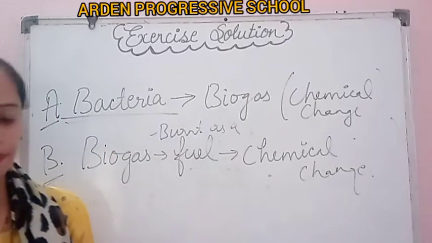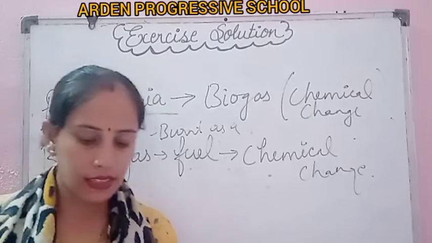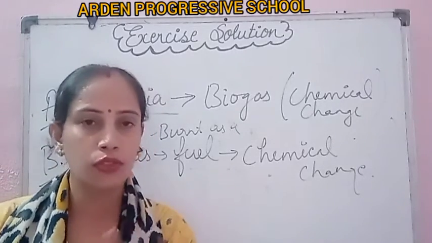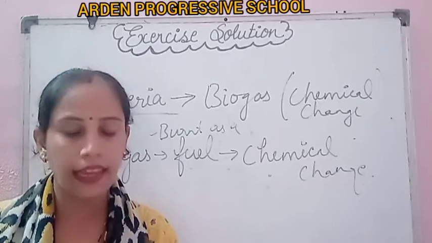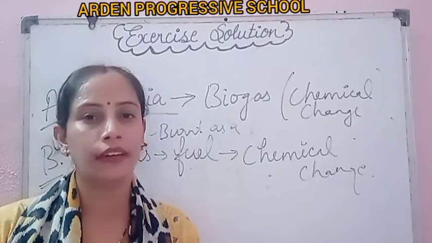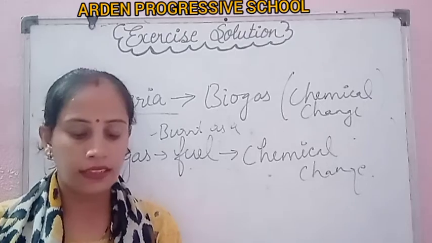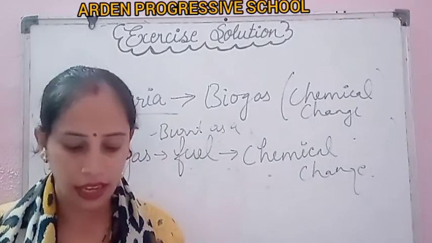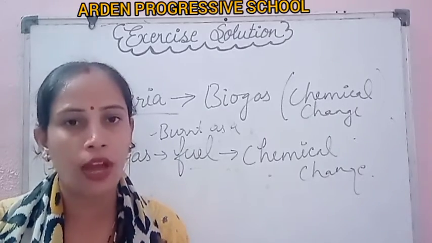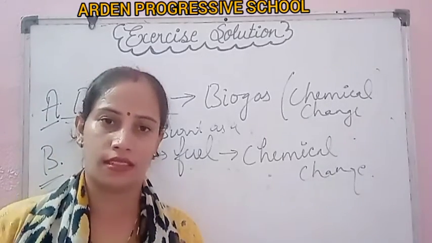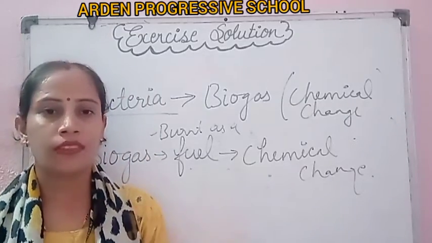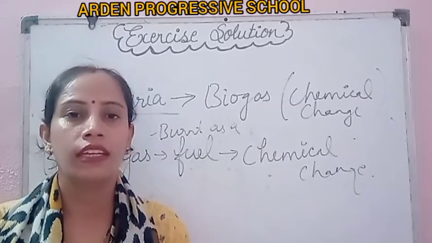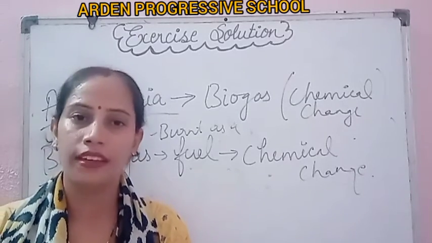Clear, students? So today we discussed questions number 8, 9, 10, 11 and 12. You have to do questions 8, 9 and 10 in your fair notebook. I have sent you the PDF regarding these answers. For questions 11 and 12, you have to mark the correct answer in the book itself. So students, this is all about the exercise solution. I hope you understood the question answers very nicely.